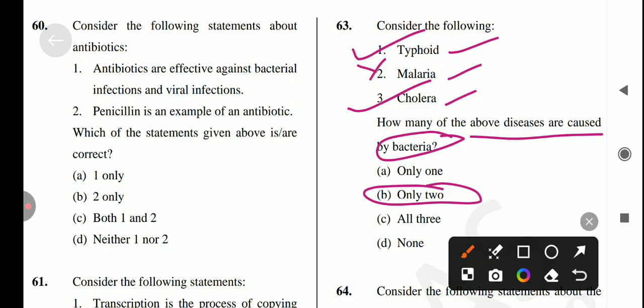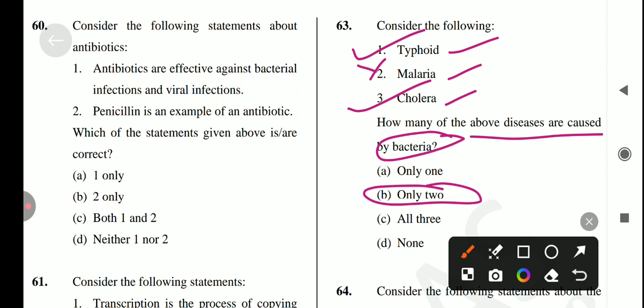And if we're talking about typhoid, typhoid fever, also called enteric fever, is caused by Salmonella bacteria. Typhoid fever is a life-threatening infection caused by the bacterium Salmonella typhi. Okay, so the first is correct. Next, malaria is a life-threatening disease caused by protozoan parasites that are transmitted to people through the bites of infected female anopheles.